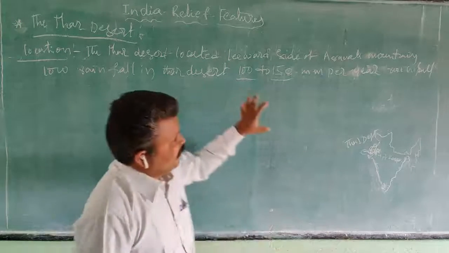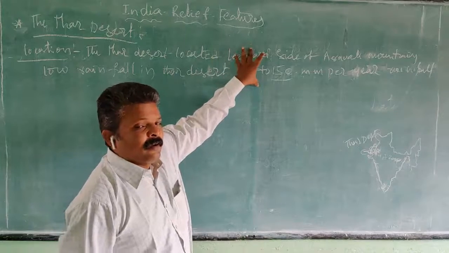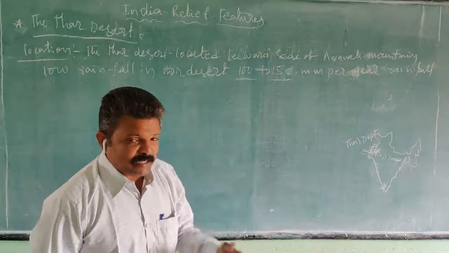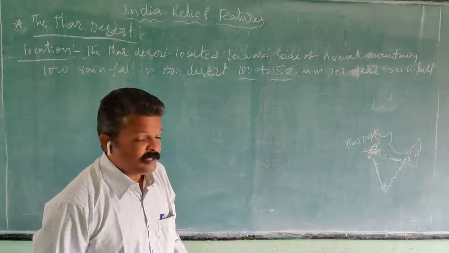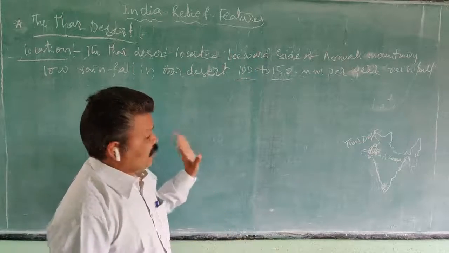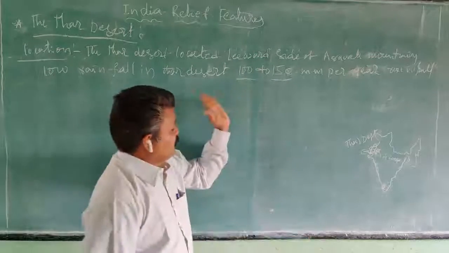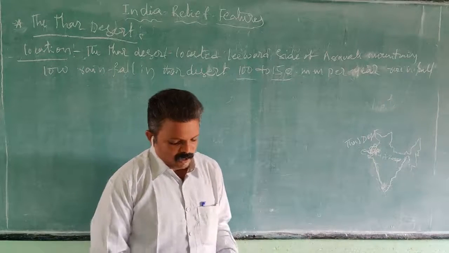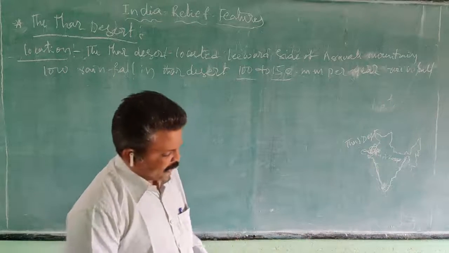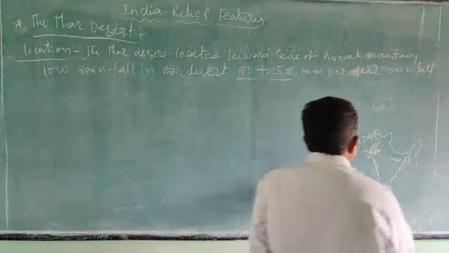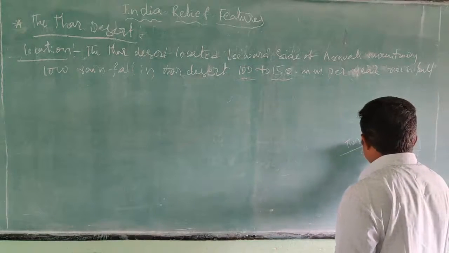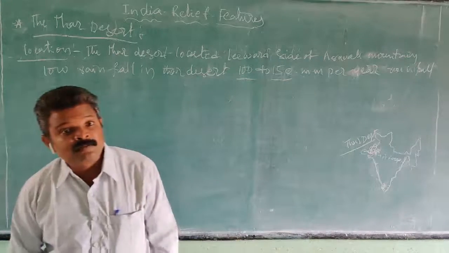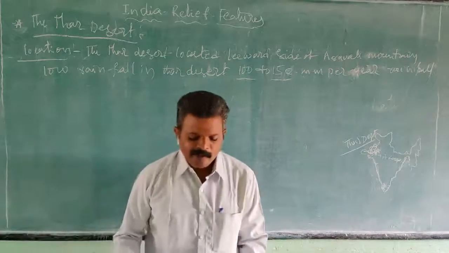But in the Thar Desert, it's a very low rainfall, scanty rainfall. So we find sand valleys in these deserts. The Thar Desert also occupies most of the west part of Rajasthan.